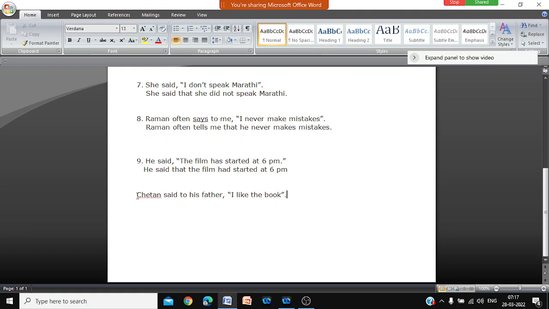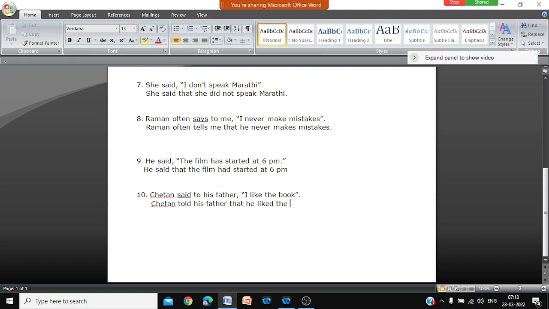Then last, number 10. Chetan said to his father, "I like this book." Sir, "I like the book" is an assertive sentence. So Chetan told his father that he liked the book. He liked. Why liked? Because it is in past tense, so he liked the book.